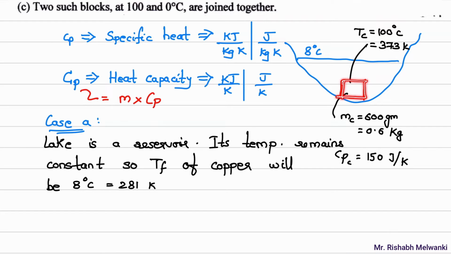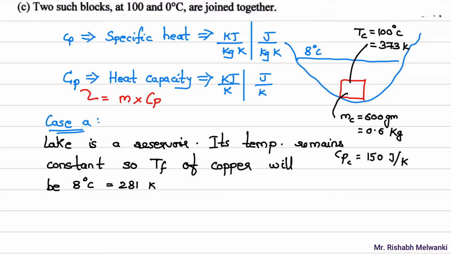Now this copper block is at 100 degrees Celsius and the lake is at 8 degrees Celsius. So there is a temperature difference. So what will happen? This copper block will give its heat to the lake. Okay, and what will happen? Finally, the 100 degrees Celsius temperature will get reduced to 8 degrees Celsius.